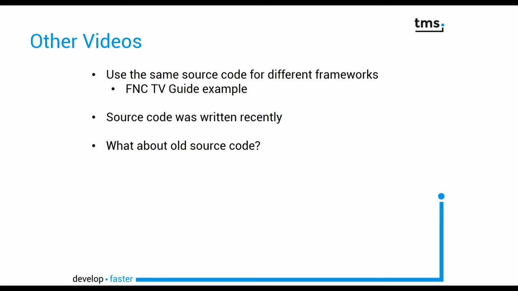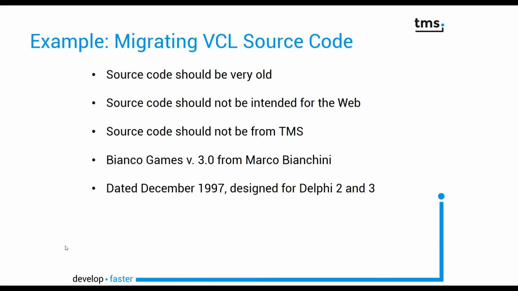However, there's one downside to this, and we have to admit this is what a lot of frameworks do. The source code was written rather recently. So what about old source code that you want to migrate to the web? Because of this, TMS decided to migrate some VCL source code to the web. It should be very old, and it should not be intended for the web at all. And furthermore, we don't want it to be our source code.